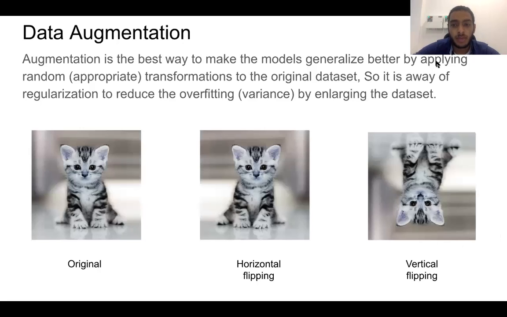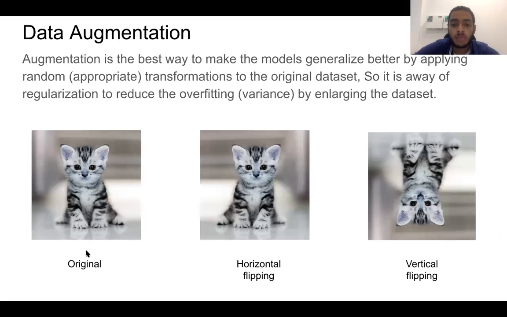First is random flipping that we can do to the images, either horizontal flipping or vertical flipping. And this is the original set. Take care that when you choose these transformations, they should be appropriate for the problem that you are having.